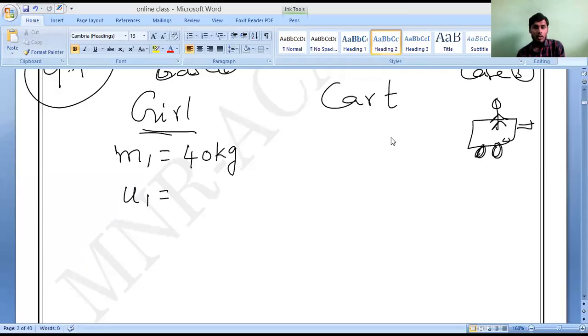So same thing. Once she jumps into the cart, what is the mass of the cart? Mass of the cart plus mass of the girl, both. Correct or not? Yes, sir.